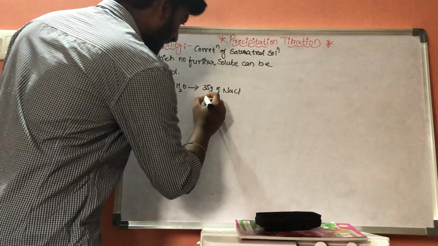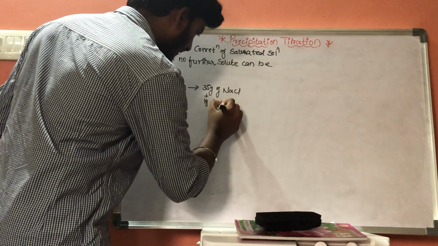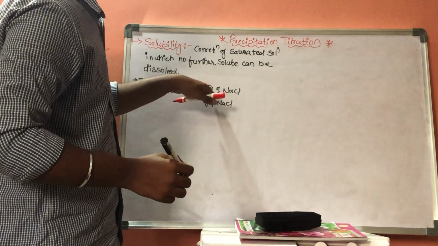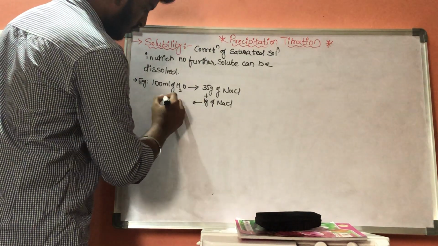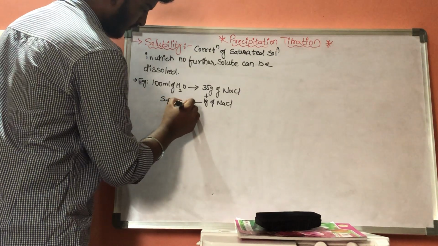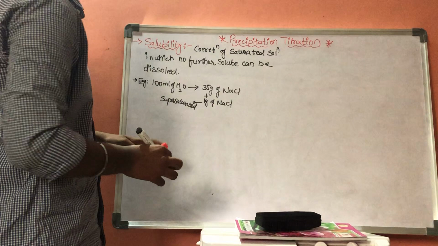If we add one more gram of NaCl, there is no chance of it dissolving in this solution. It will become a supersaturated solution.